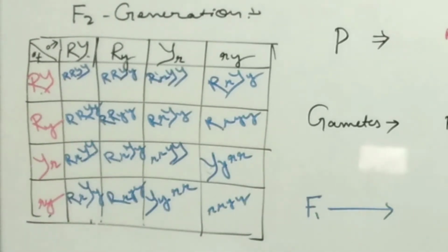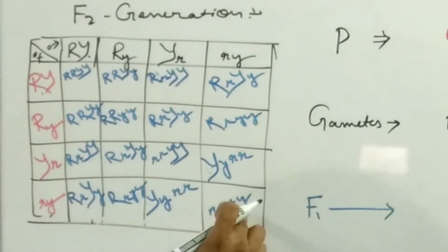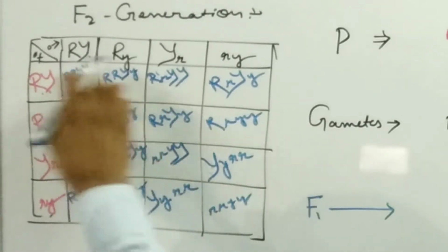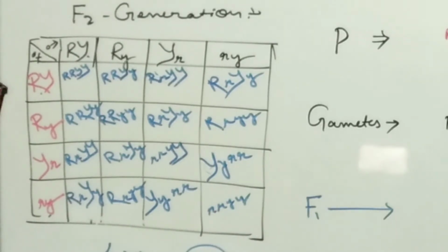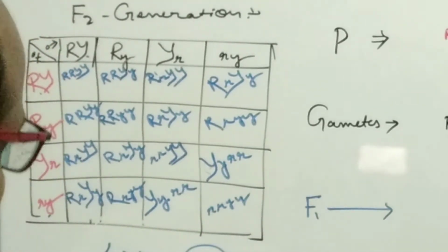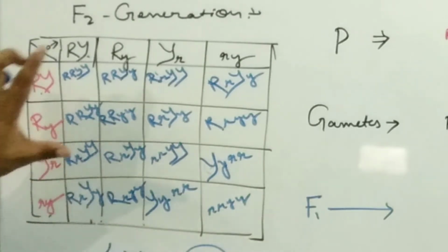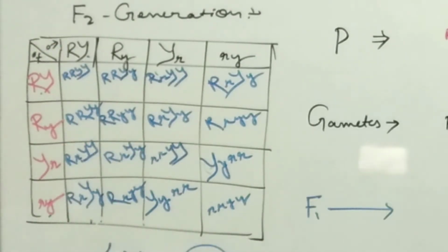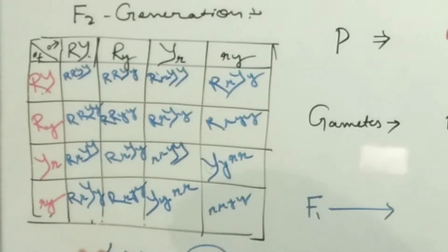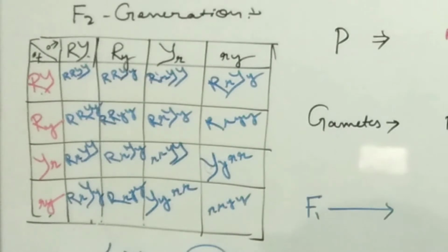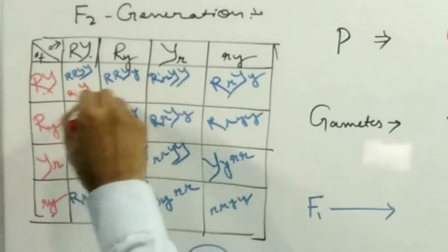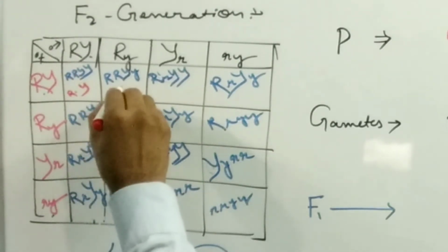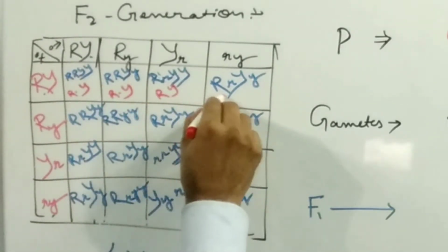So how many individuals are produced? Here 4, so 4 gametes are present, which produce 16 progeny or offspring in the F2 generation. Out of these 16 offspring, what will be the phenotypic character? It will be round yellow, and this is round yellow, this is round yellow, this is round yellow,